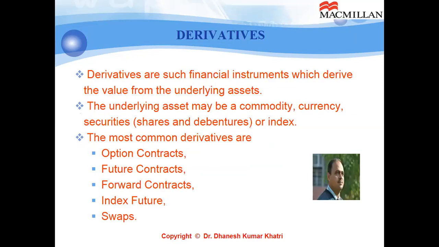Derivatives are such financial instruments which derive the value from the underlying asset. As I have been speaking for the last few minutes, underlying asset may be a share, commodity, debenture, bond, index, or something like that. And recent concepts are there. We have energy derivatives, weather derivatives, commodity derivatives, currency derivatives, interest rate derivatives. All those things become the underlying asset for derivatives contracts.